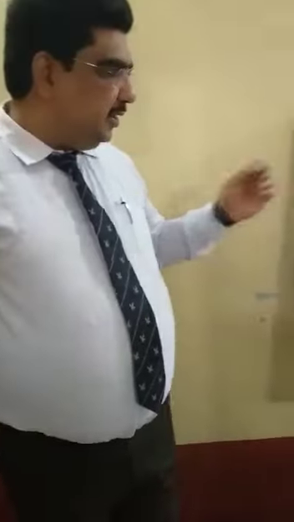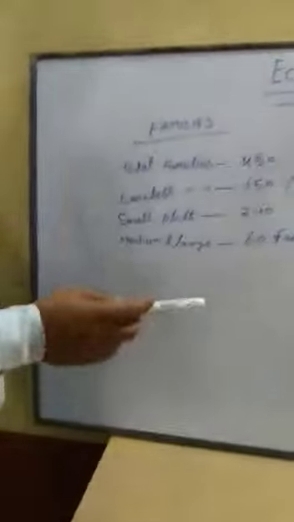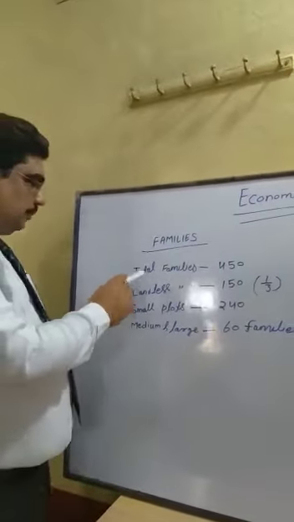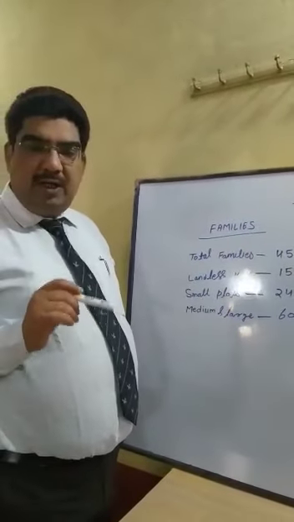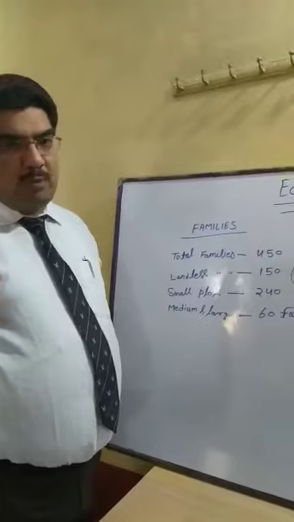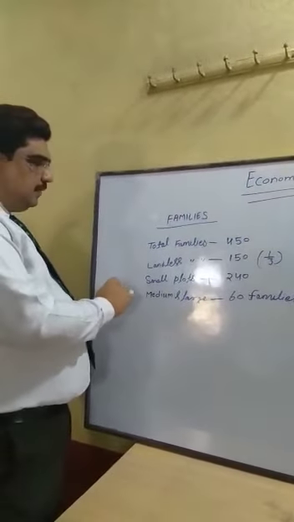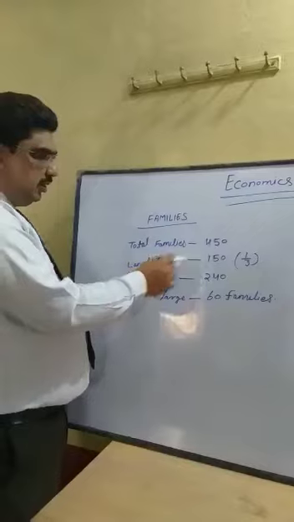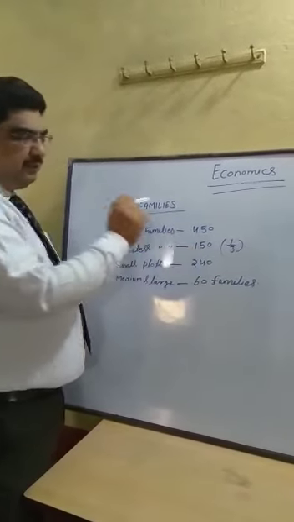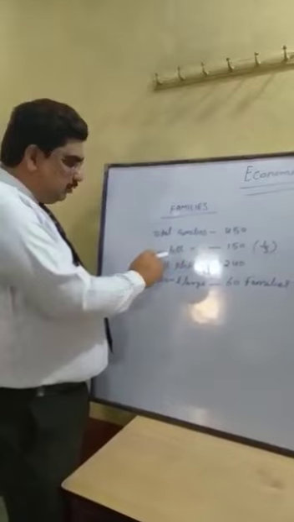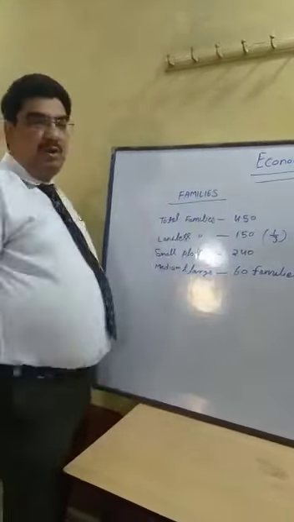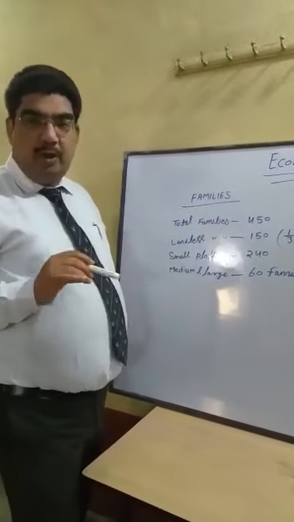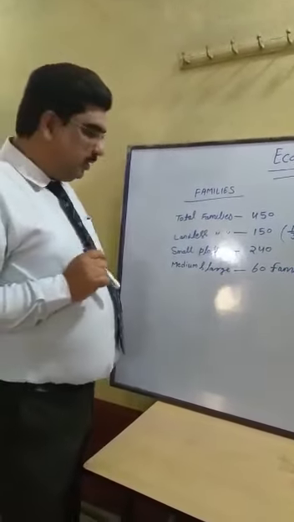For this, students, I have written on the board, you can see here, that in the village Palampur the total number of families is 450. It means that 450 families live in village Palampur. This is the total number in the village. Understand? After that, the number of landless families is 150. These 150 landless families of village Palampur are one third in proportion of the total number of families of the village.